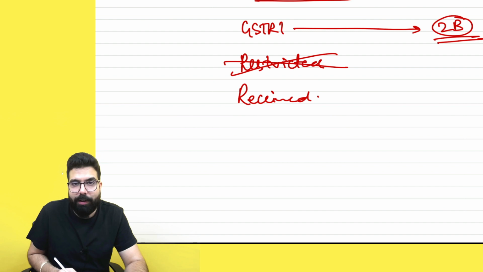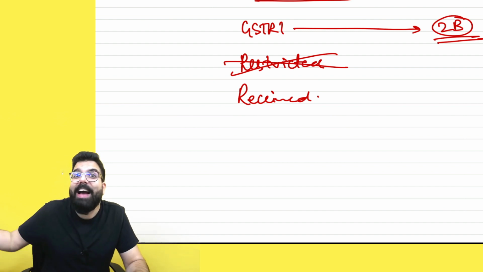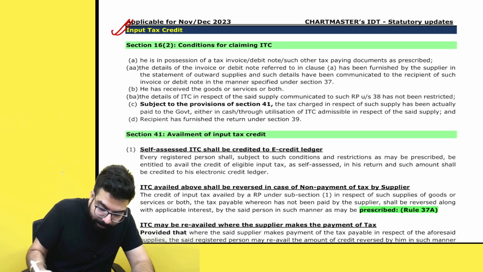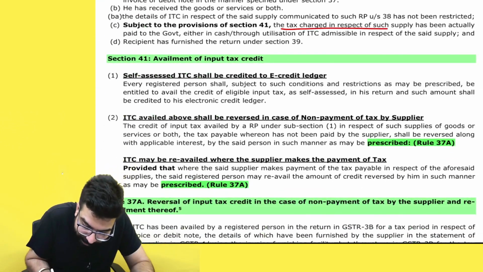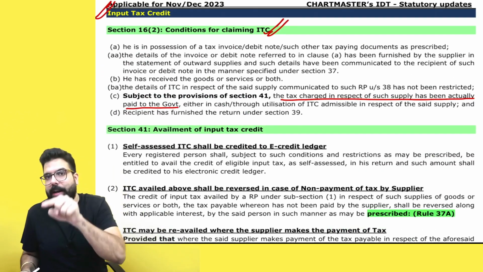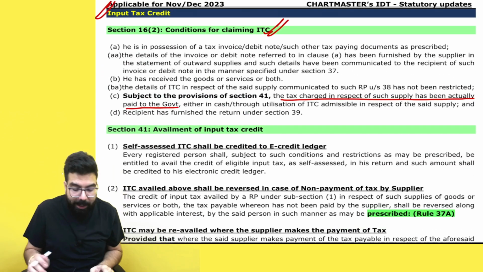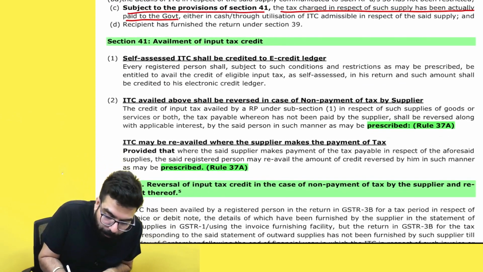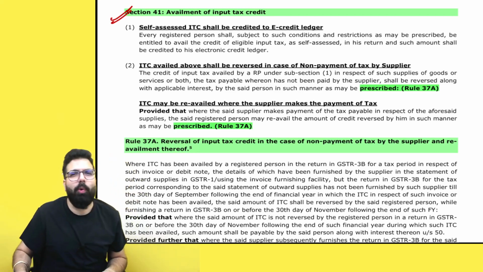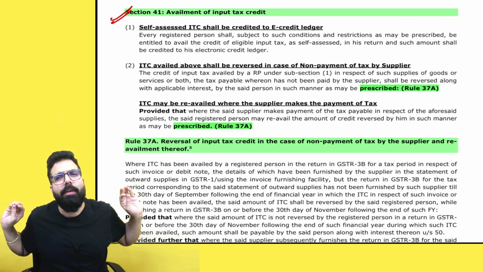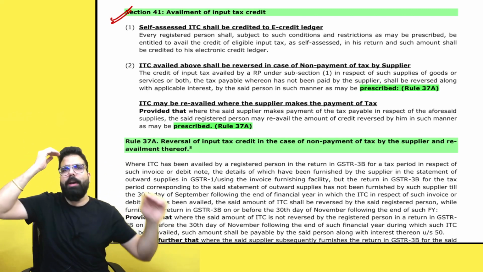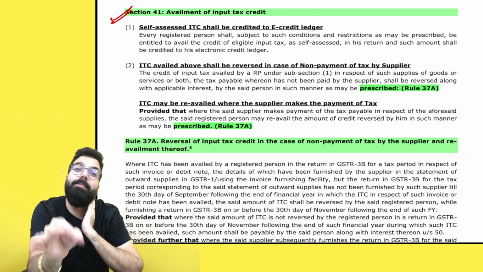The next point in the condition was that tax should be paid by the supplier to the government. Here, the next point was that, sir, tax charged in respect of the supply has actually been paid to the government. Only then you can claim the credit. But here, one point used to be there which said subject to provision of section number 41. Section number 41 used to say that tax should be paid to the government, only then you can take the credit. But that was subject to section number 41.